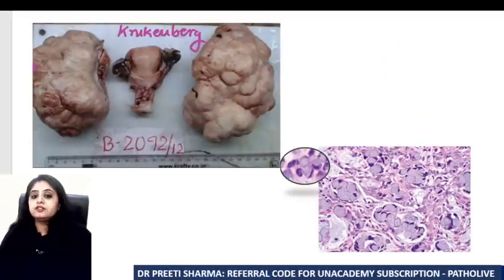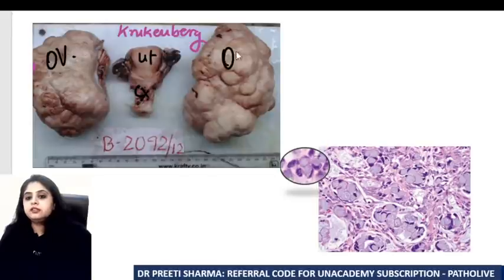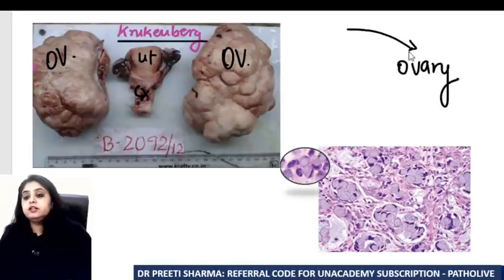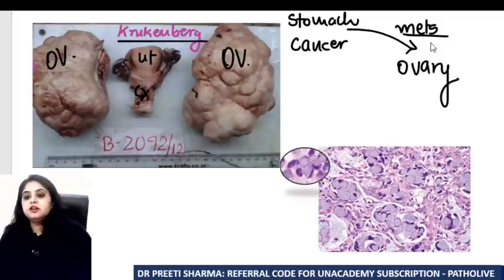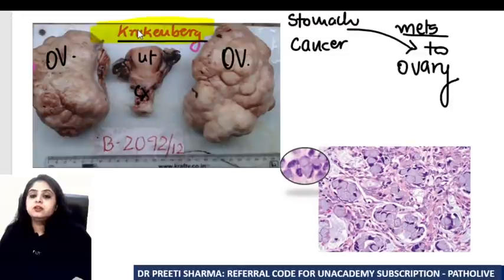The next tumor is a very interesting tumor of the ovary, and this is uterus. Okay, over here this is the cervix, and this is number 1 ovary, this is number 2 ovary. So this tumor is bilateral, and I'm saying this is not a tumor from the ovary. This is a tumor which has come from somewhere to the ovary. For example, this patient had a stomach cancer, and that stomach cancer has spread or metastasized to the ovary. So mets to the ovary is known as Krukenberg tumor. Krukenberg tumor is not a primary tumor, it's metastasis to the ovary. In fact, stomach cancer is the most common cancer from which we can get metastasis to the ovary.